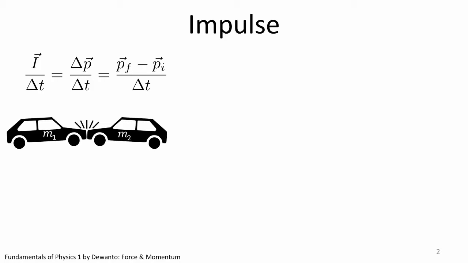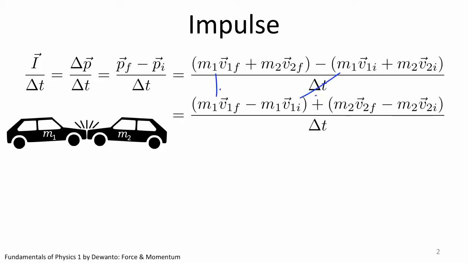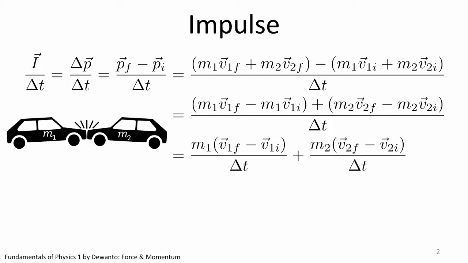The math then follows. Impulse over time is equal to final momentum minus initial momentum over time. But we have learned that momentum is given by mass times velocity, so the equation becomes as such. We rearrange the numerators so that terms pertaining to object 1 are grouped together, and same thing with terms pertaining to object 2. We take out the common factor m1 and m2, and recall the definition of acceleration and Newton's second law. We thus arrive at the last steps. Let us pause for a while here.